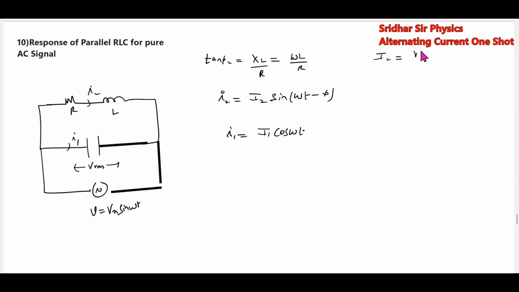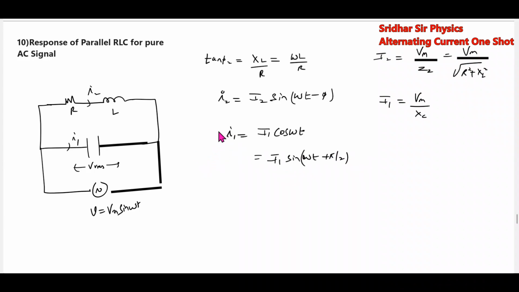I2 is given by Vm by Z2, or Vm by root of R square plus XL square. I1 will be Vm by Xc. We can also write it as Im sine omega t plus pi by 2. Then we take the vector sum of these currents to get the total current IRMS.